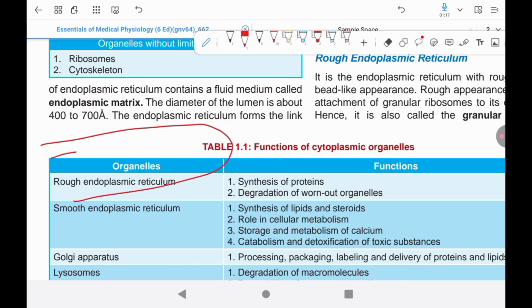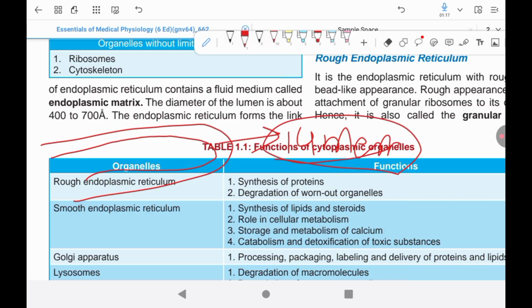This small organ we call organelle, and the cytosol, the liquid portion of the cytoplasm, together form the cytoplasm, which contains 80% water.